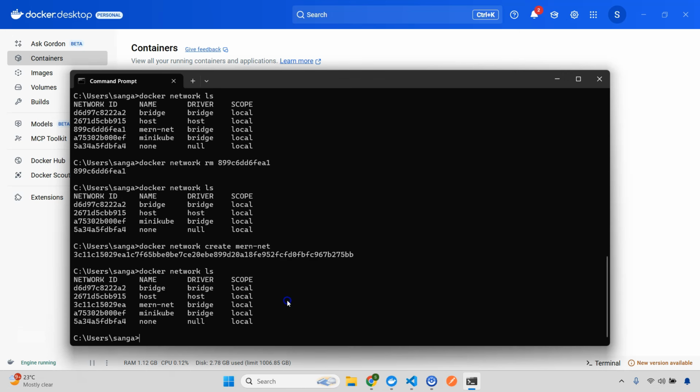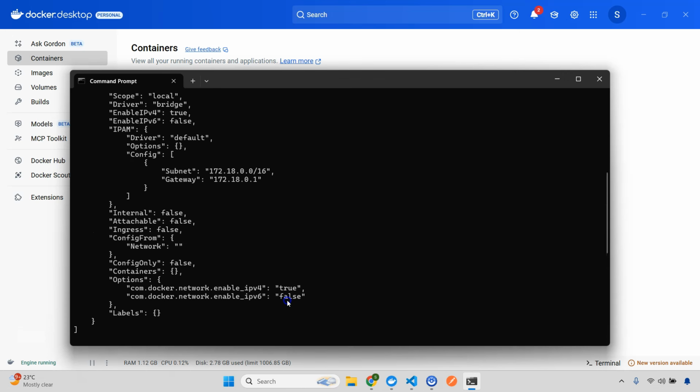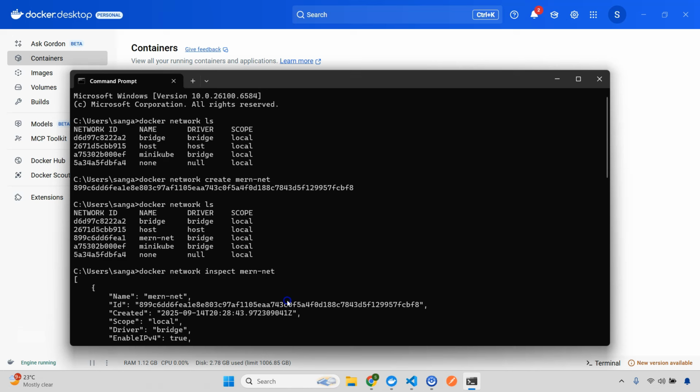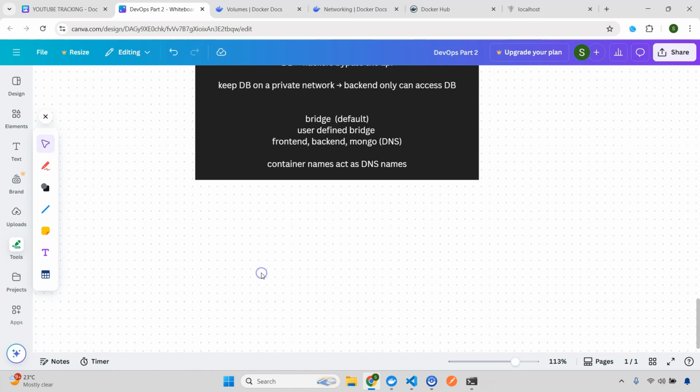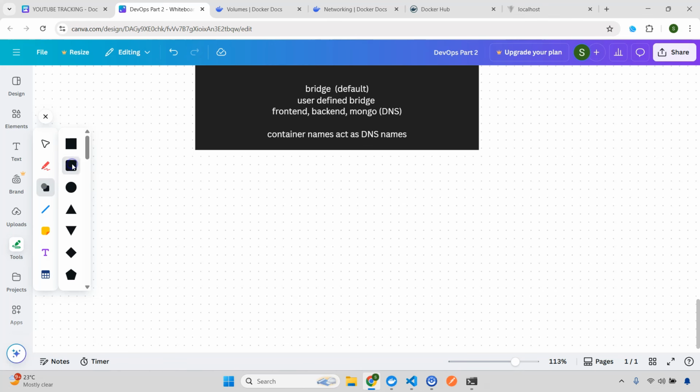So now I think we have discussed the very basic things. Again, I already mentioned that we will not go into much detail, because now we are going to see how we will implement all of this in our MERN application. But before that, we need to understand one more concept, and that is registry. The reason why I'm explaining this before the practical implementation is because the networking concept, the volume concept and the registry, all three will be applied in our MERN application. But before that, you need to understand what a registry actually is and why it matters, right?